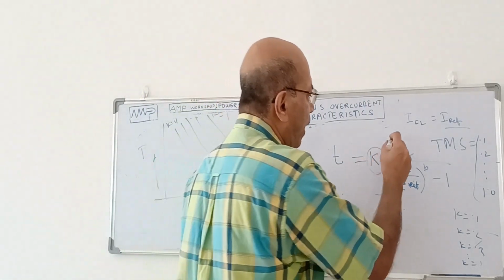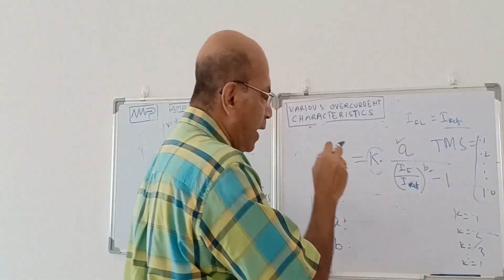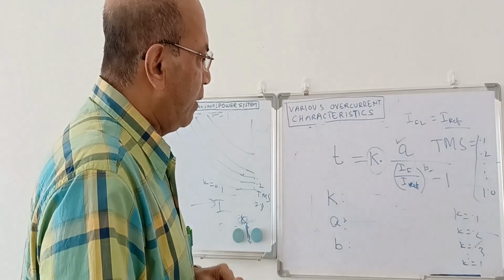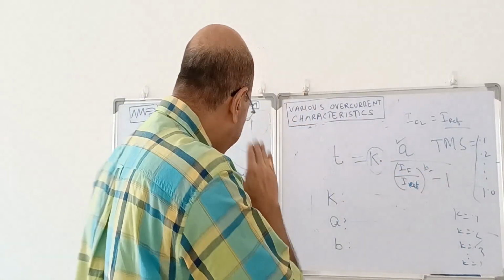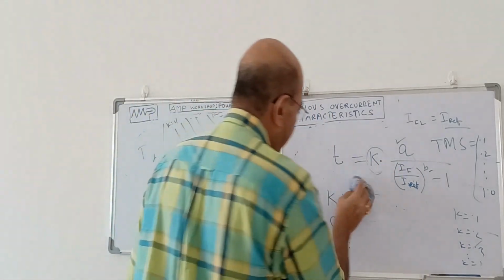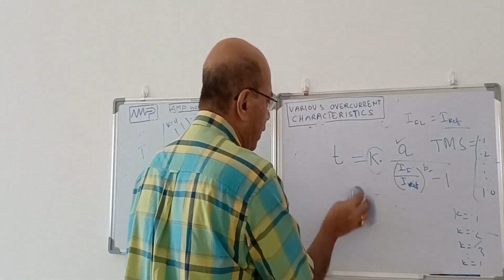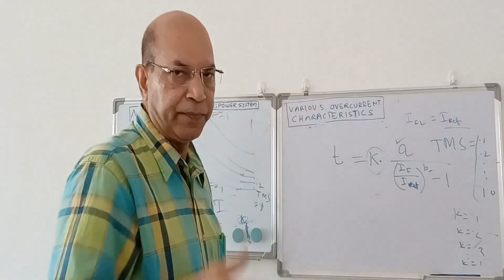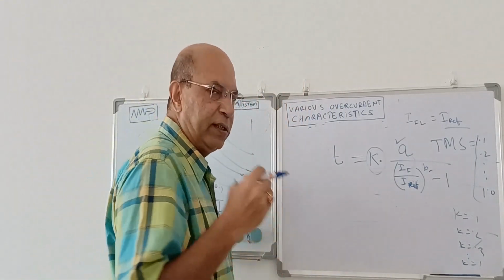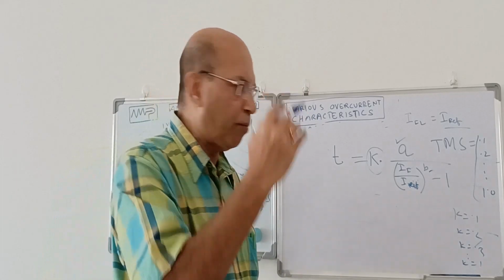And then there are two values, A and B. The B value decides the eccentricity at the bottom part, that is for high fault current. Whether it is extremely inverse or very inverse, that is the bottom part of the curve.